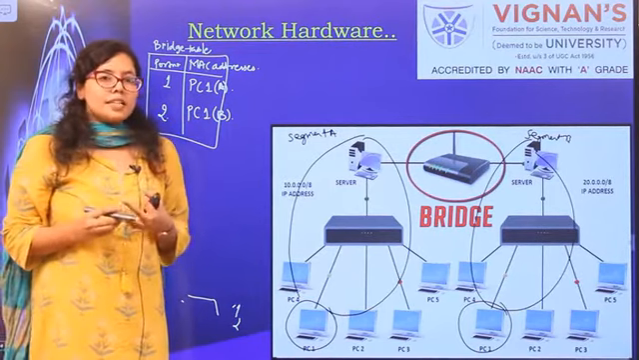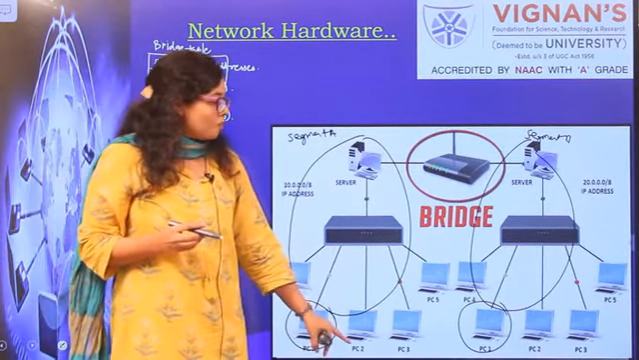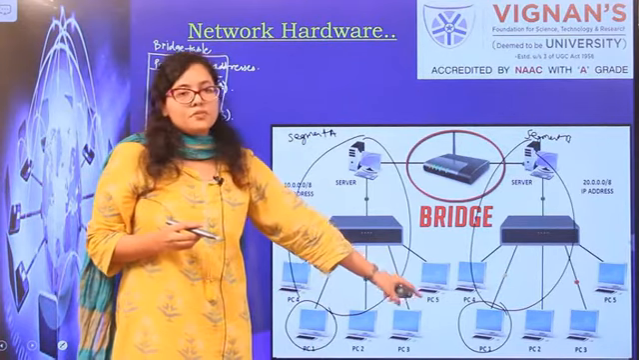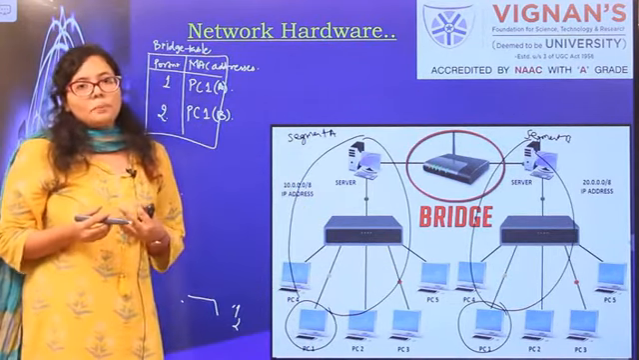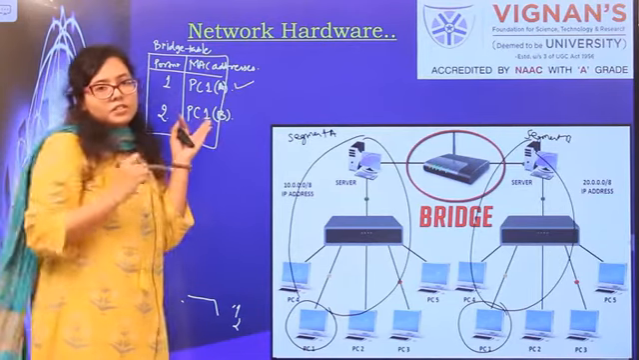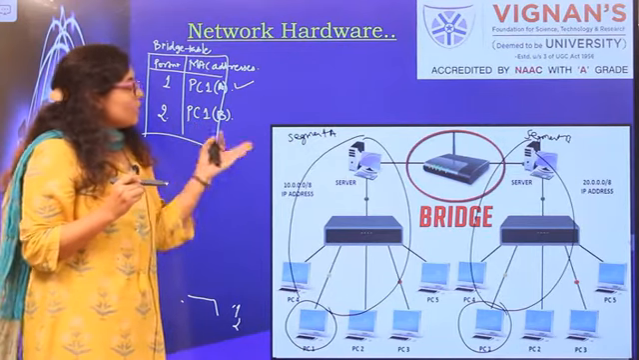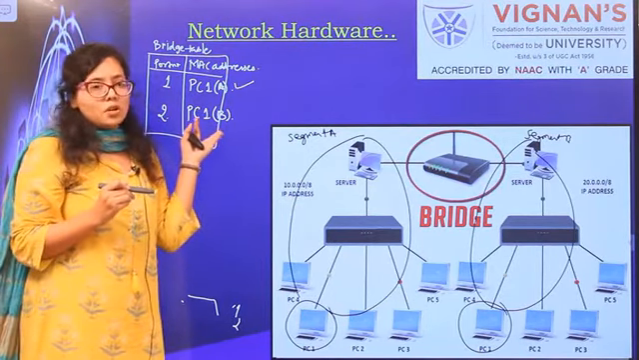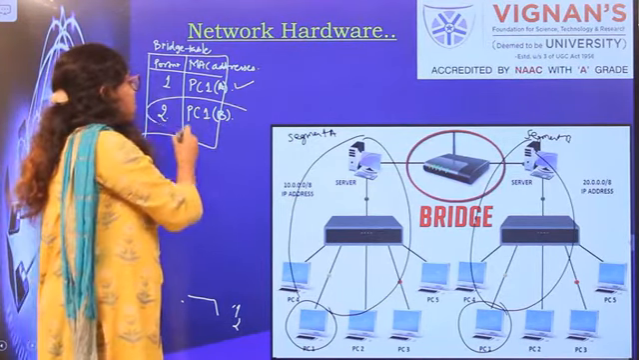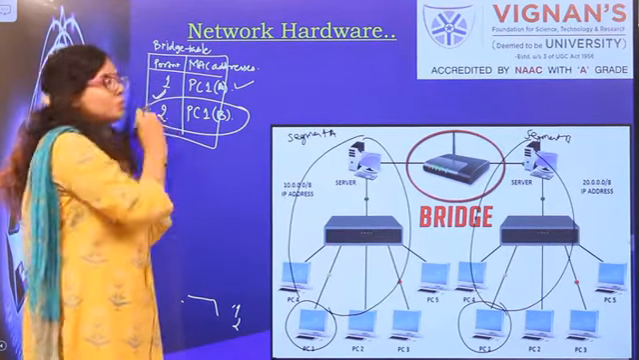Now consider the second scenario where PC2 of segment A wants to communicate with PC1 of segment B. So what will happen now? The bridge will look at its table first. It will see if PC1 of segment B is mentioned over here or not. It will find that PC1 of segment B is there and it is connected to port number 2.